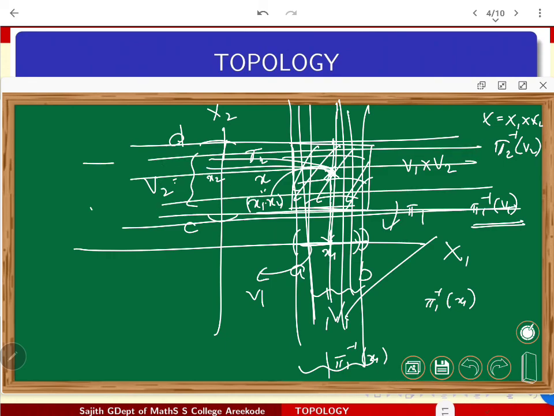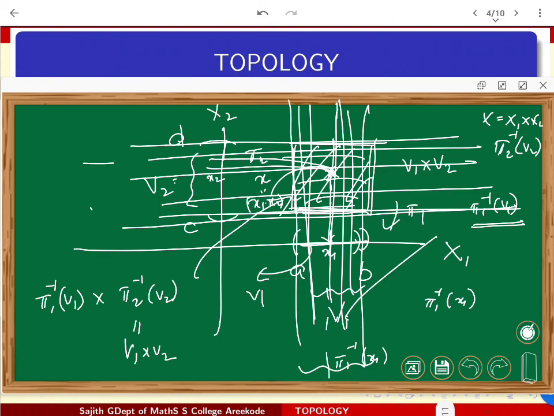which gives intuitively the box by taking these finite intersections. Just look at pi 1 inverse of V1 and pi 2 inverse of V2. At least from here, we can intuitively think that these two strips intersect to give V1 cross V2.